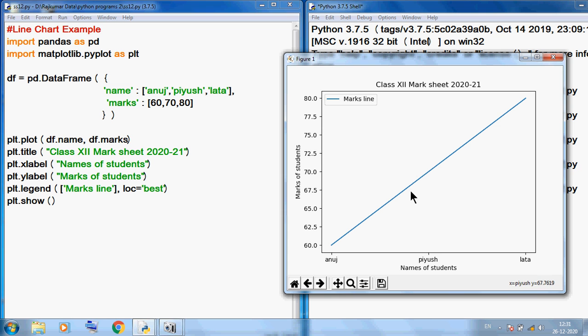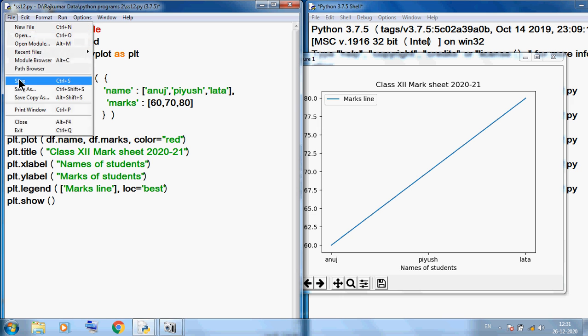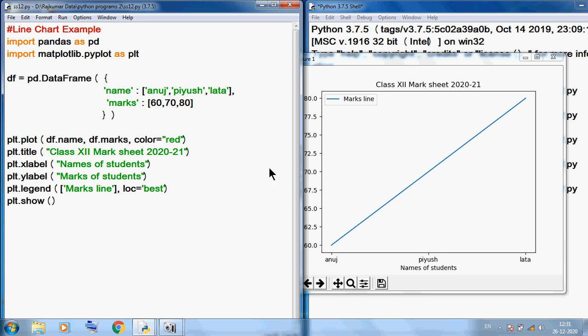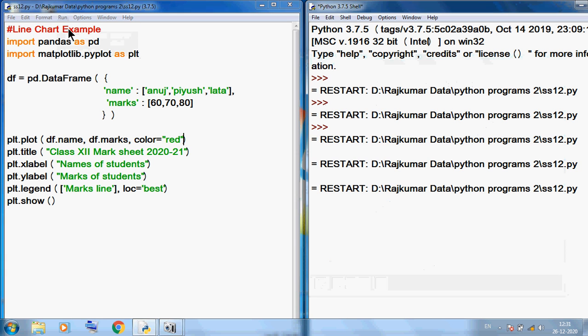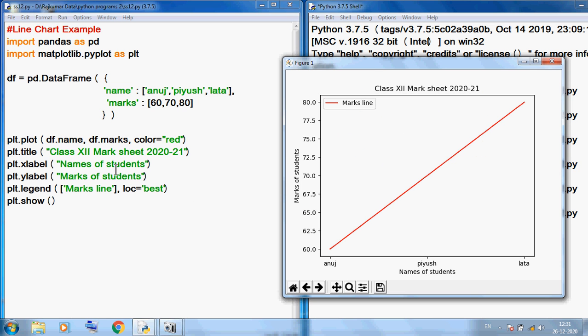But I want to change this line color. So here I am using an extra parameter, color is equal to red. I want to save this program. This time the line is blue, but I want to save it in red color and run this program again. Okay, so you can see this is our red line, and the red line shows our marks.